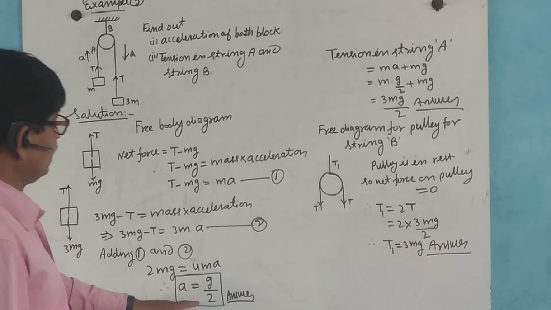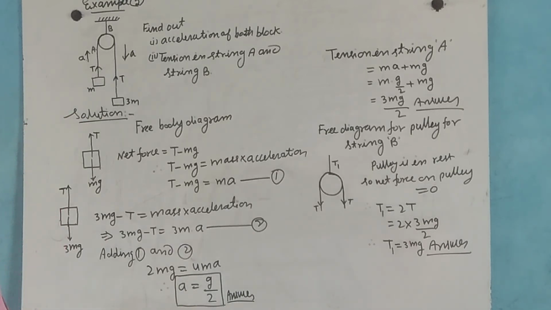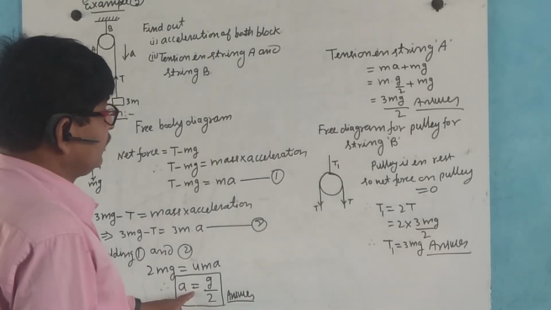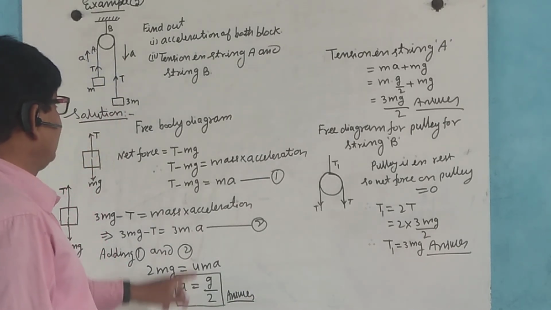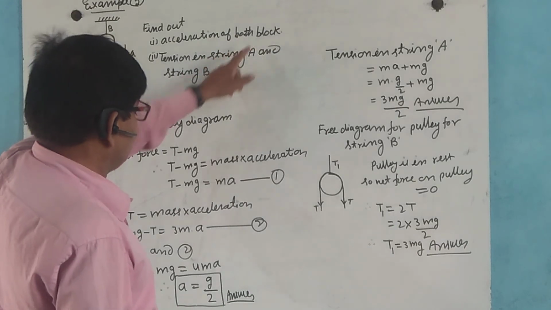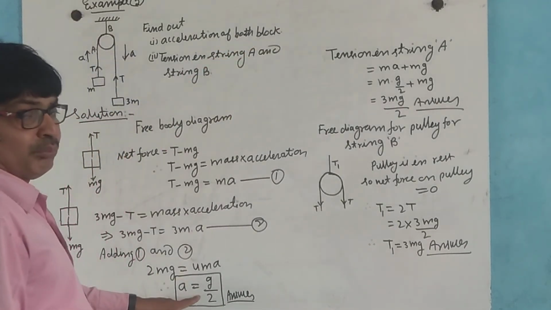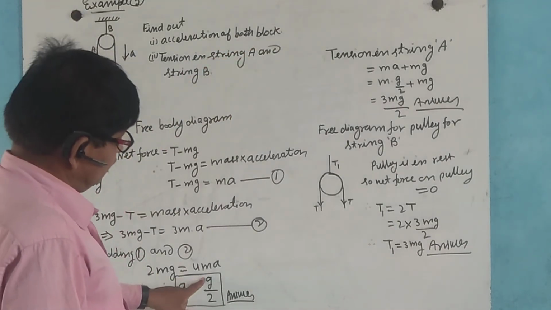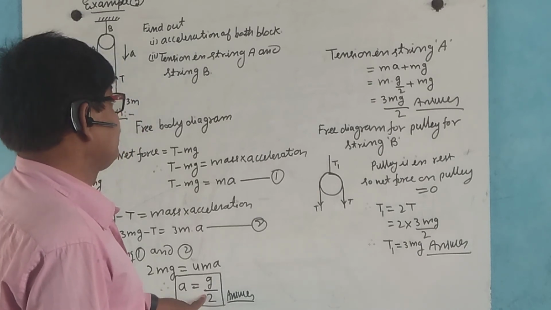This is the acceleration of both the blocks, g by 2.